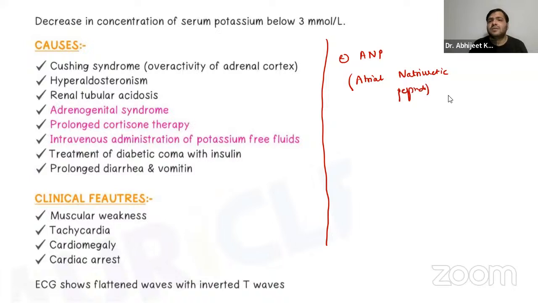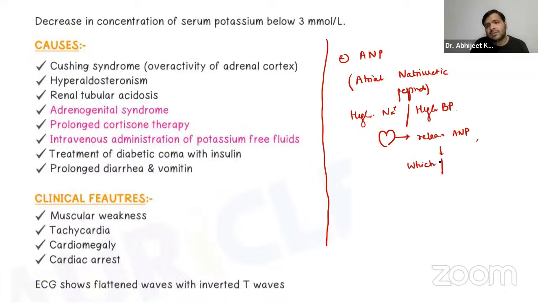Now let us suppose there is high sodium, or I can simply say there is high blood pressure. So what will the heart do? The heart will release ANP, which promotes sodium excretion by the kidneys, right?